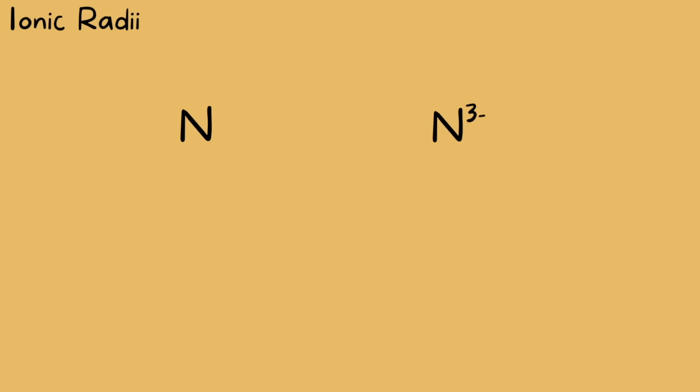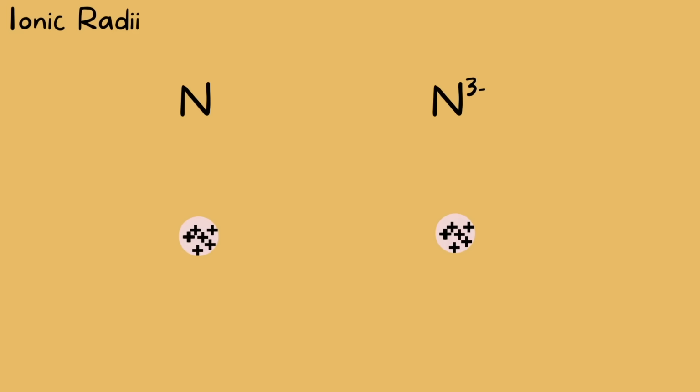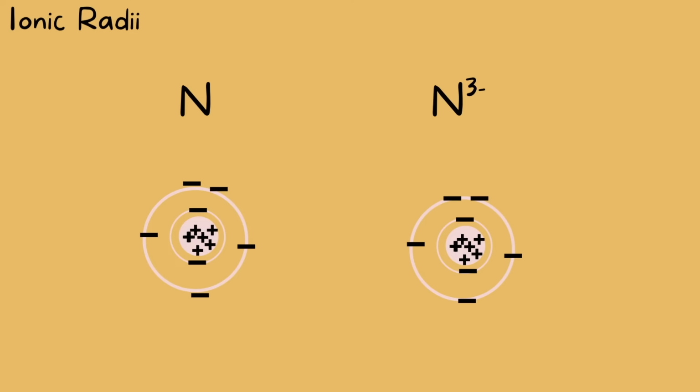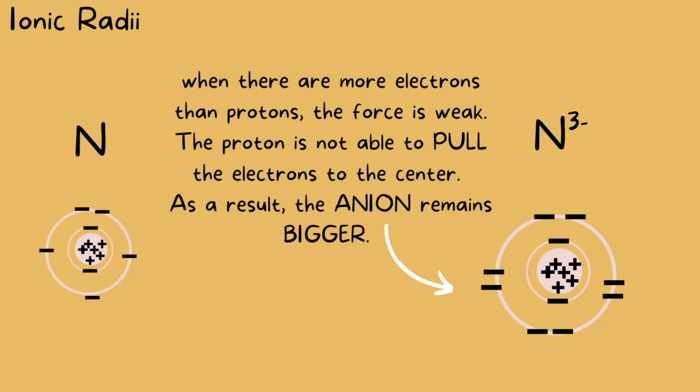Nitrogen in its neutral form and in its ionic form as an anion with a -3 charge. Both have the same number of protons, that being 7. The neutral nitrogen has 7 electrons, while the ionic form has 10 electrons. There will always be more electrons than protons in anions, so the protons don't have the upper hand here. They do not have enough energy to pull these electrons inwards significantly. As a result, the anion stays larger in size simply because it has more electrons taking up space.